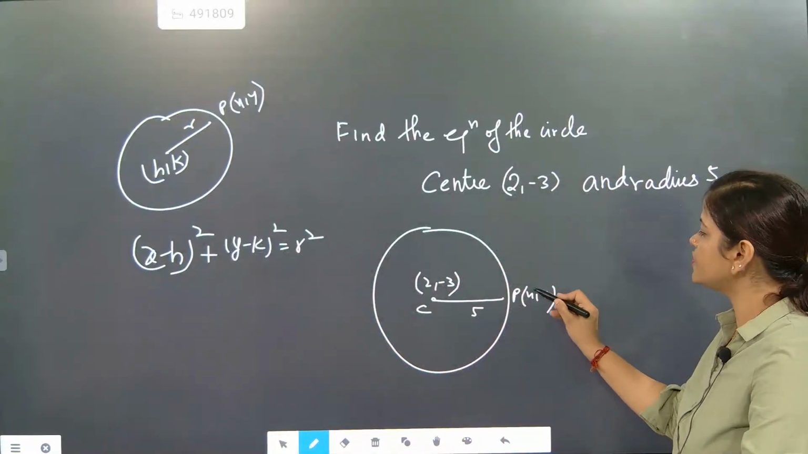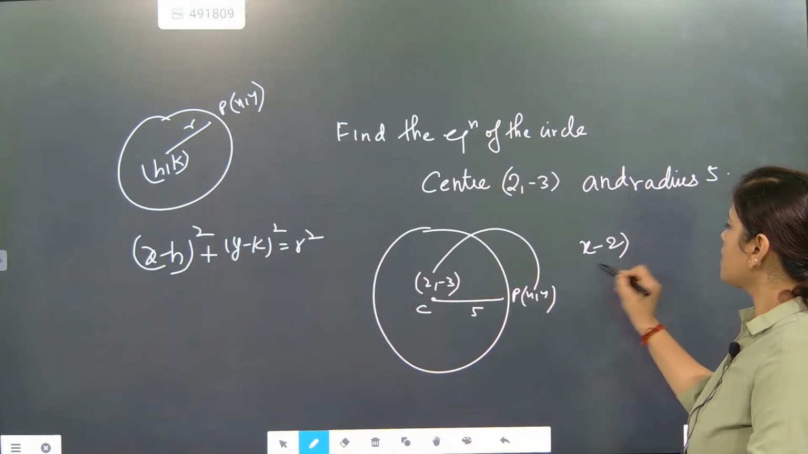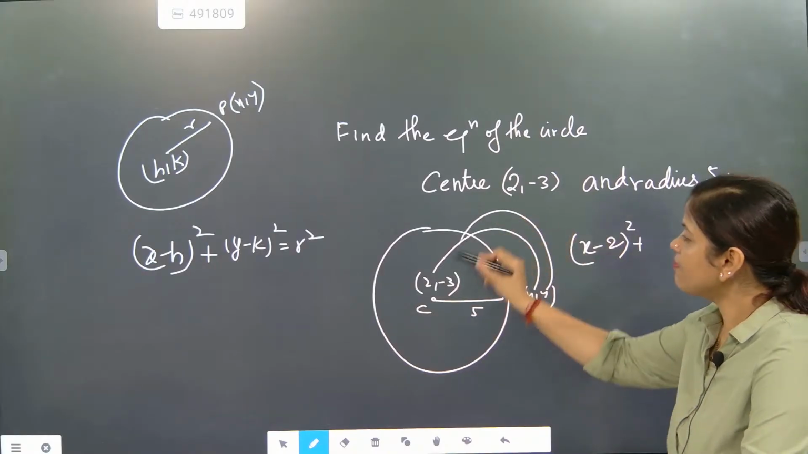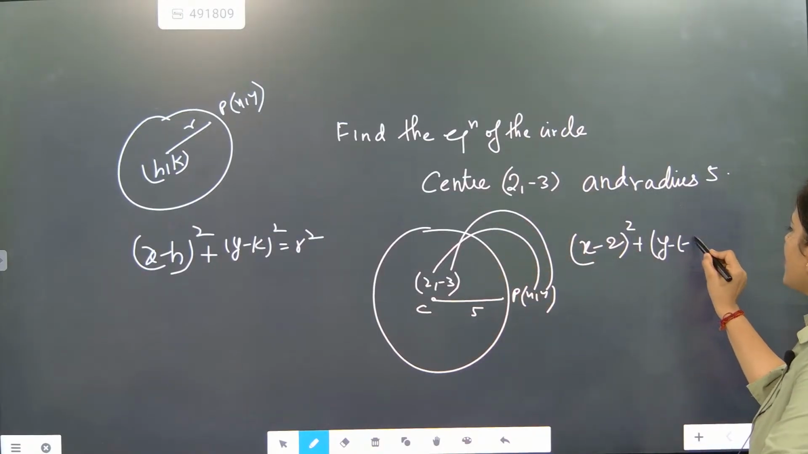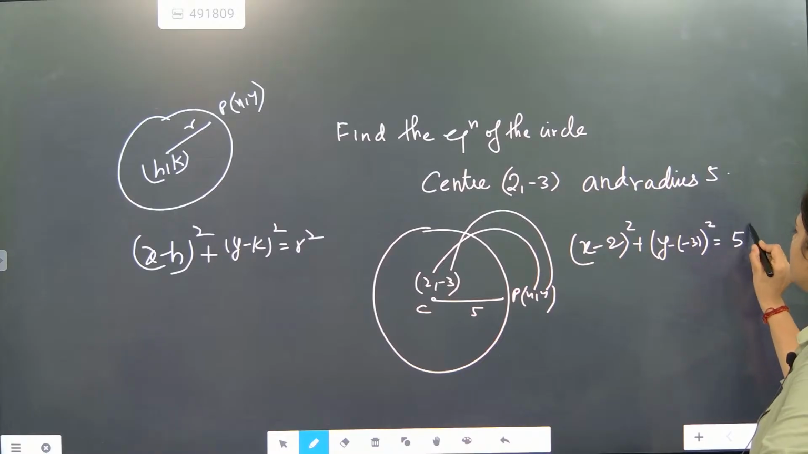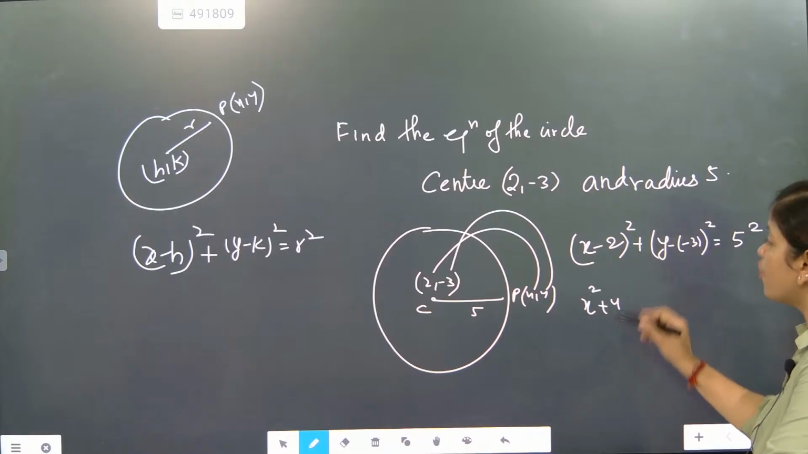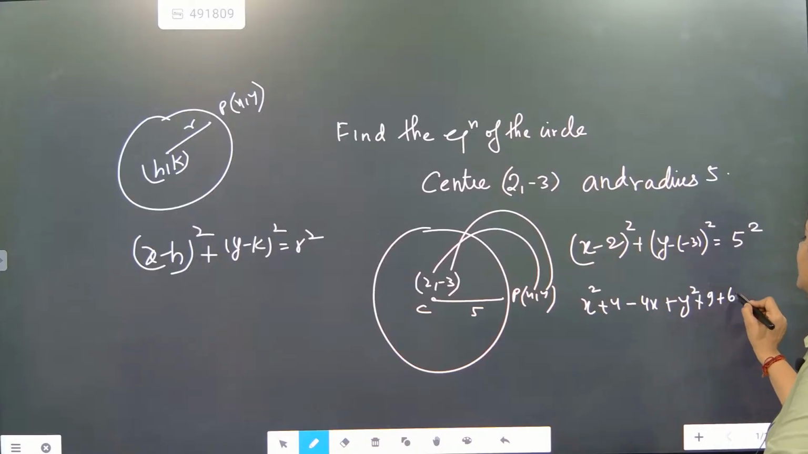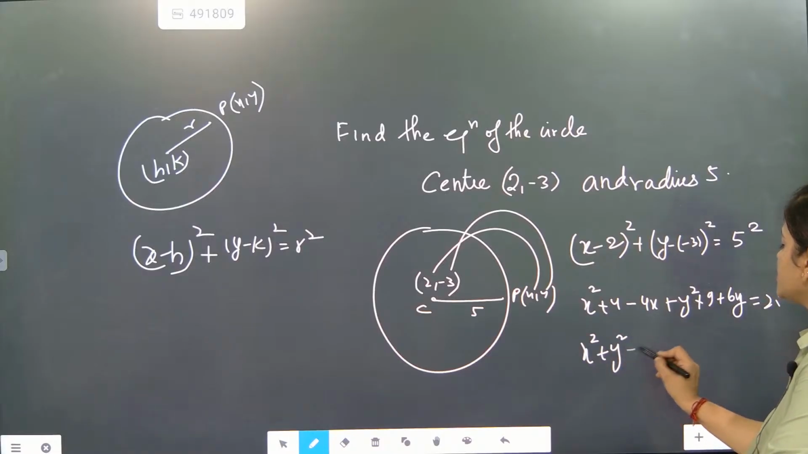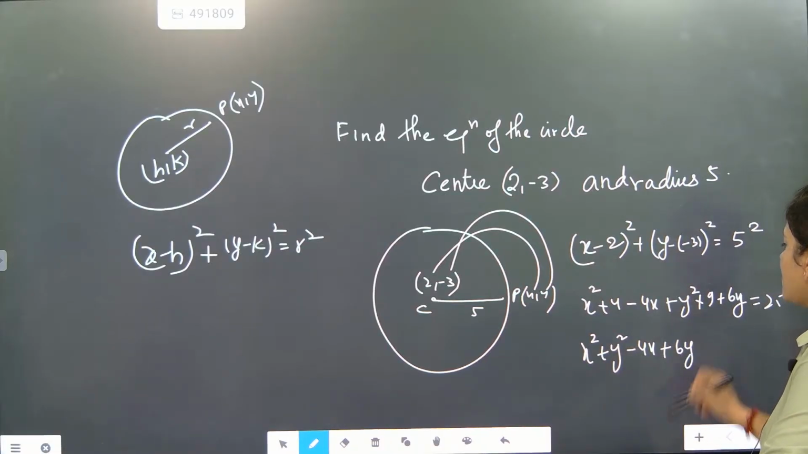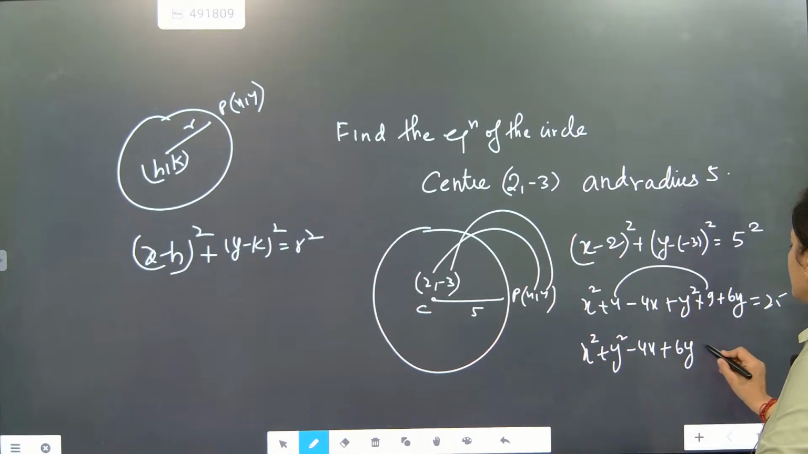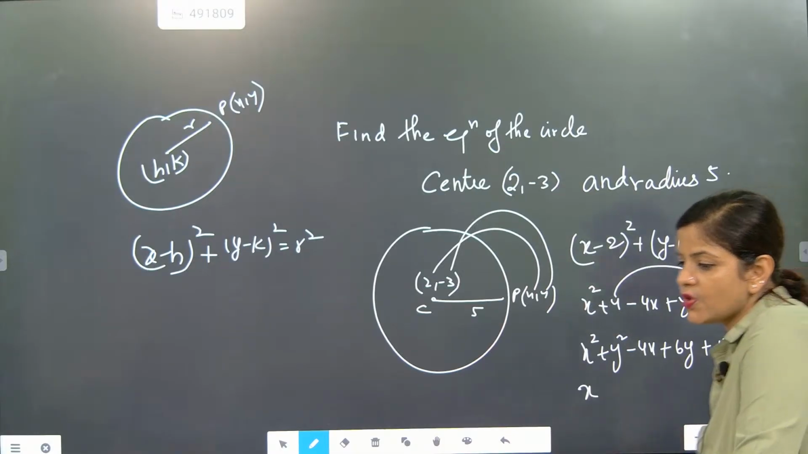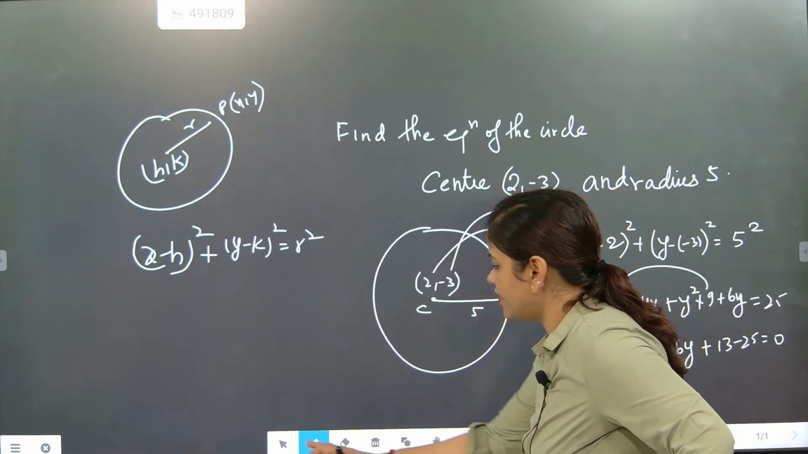So what values are you going to substitute? (x minus 2) whole square plus (y minus of minus 3) whole square is equal to 5 square. So it is x square plus 4 minus 4x plus y square plus 9 plus 6y equal to 25. So it will become x square plus y square minus 4x plus 6y plus 13 minus 25 equal to 0. So what will the final equation be? The overall equation will be coming as, very good, who has given the answer?